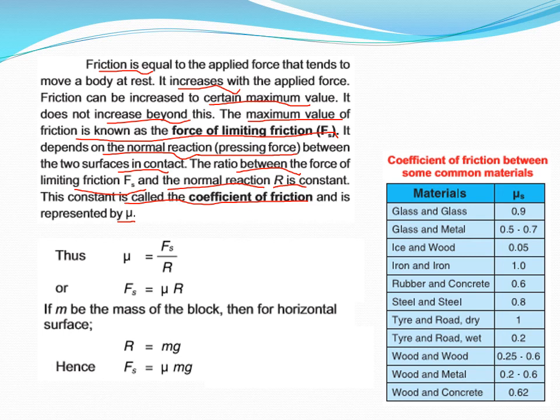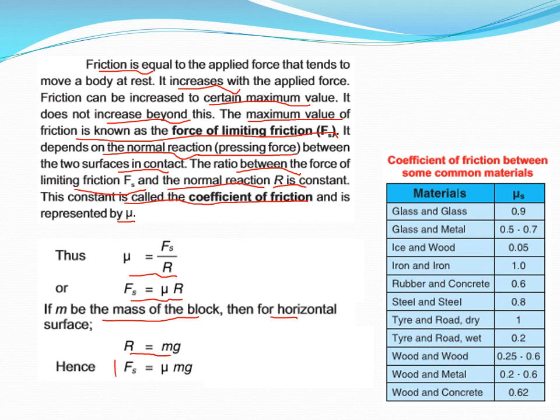Mathematically it can be written as mu equals Fs by R, or you can say Fs equals mu R. And as you know, if m is the mass of the block on a horizontal surface, R equals mg, because R is the normal force that arises due to weight.